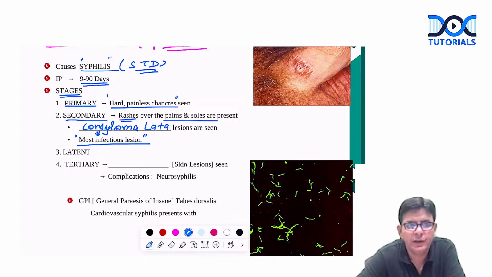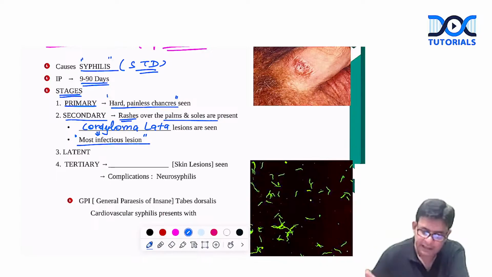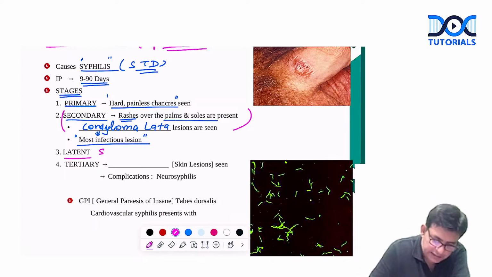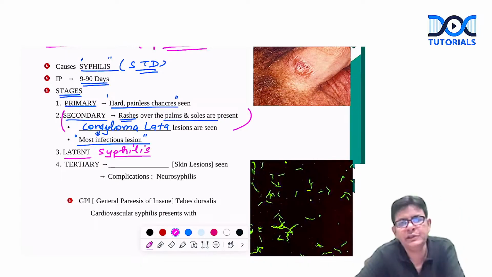They are said to be what? The most infectious lesion of syphilis. And with time, all these things also go off. Patient thinks now I'm okay. But which stage is starting up? Latent one. So the patient has gone into the latent syphilis stage.